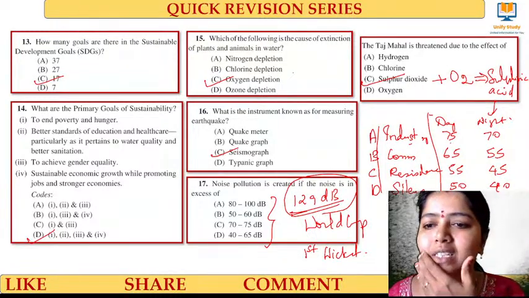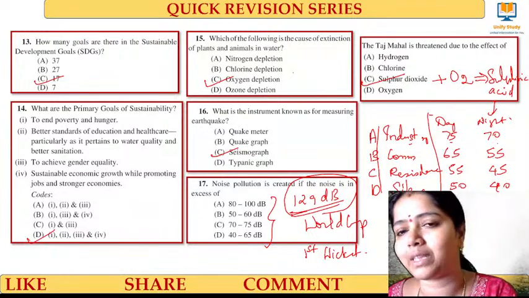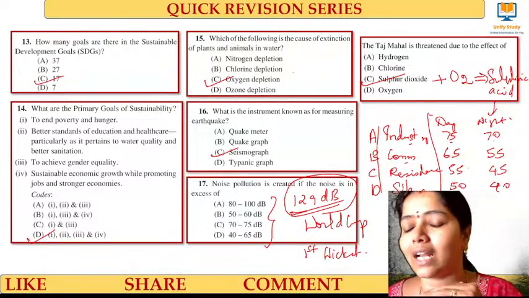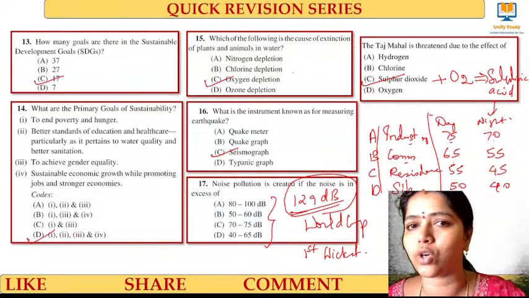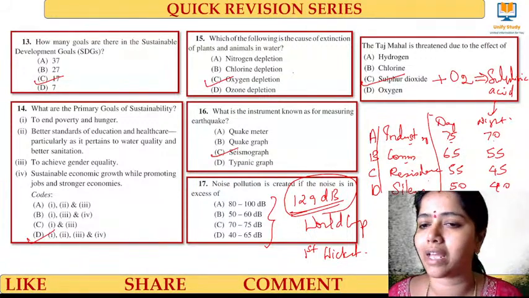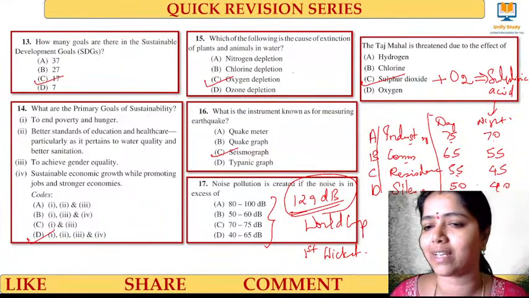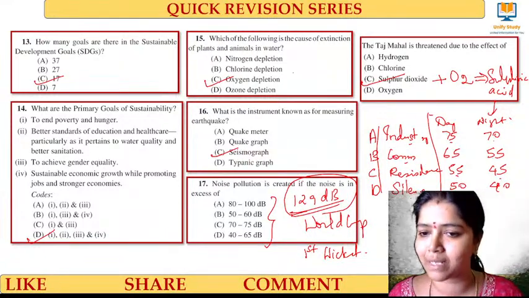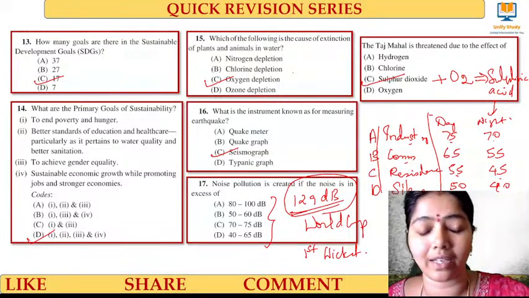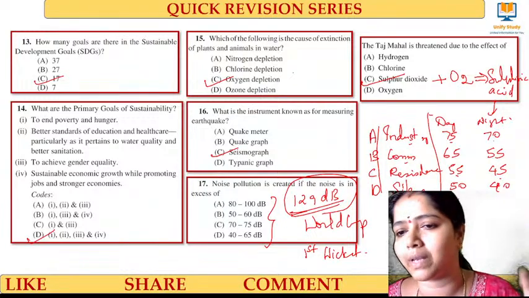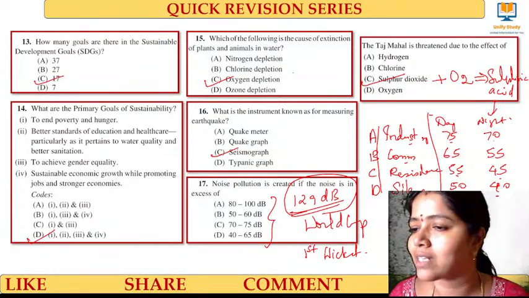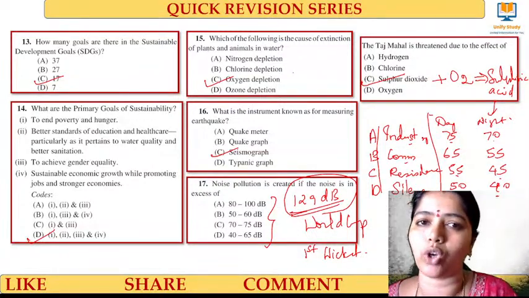For industry, the day limit should be 75 decibels and at night it should be 70 decibels. Similarly for commercial places, in the daytime the noise should be in the range of 65 decibels and at night 55 decibels. In residential areas, in the daytime it should be 55 decibels and at night 45 decibels. In silent zones, like theme parks, yogic meditation centers and such places, at day level it should be 50 decibels and at night 40 decibels. So these are the ranges meant for noise pollution.